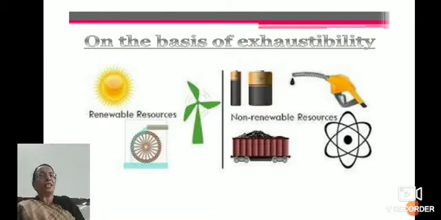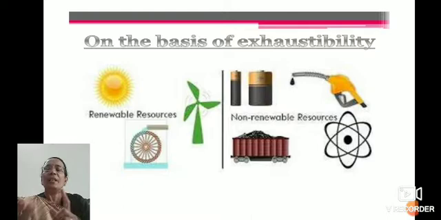Then further classification of these resources, number 2, is on the basis of exhaustibility. It is again divided into two: renewable resources and non-renewable resources. Under renewable resources come those which can be renewed, like sunlight and water, which is also recyclable, so it is also a renewable resource. And the next one is non-renewable resources, which once they have been used, cannot be renewed.